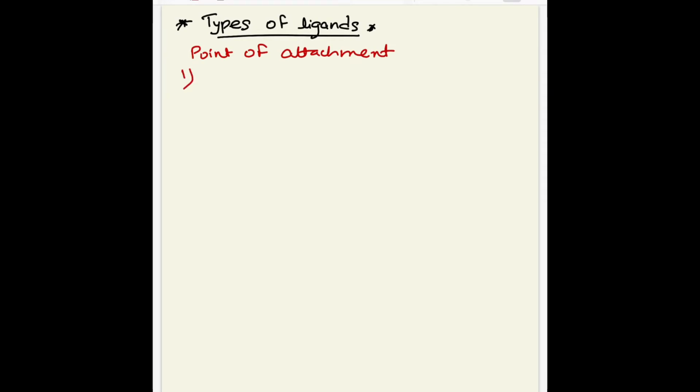One is known as monodentate ligands, and the second one is known as polydentate ligands. So there are two major classifications of the ligands, monodentate ligands and polydentate ligands.